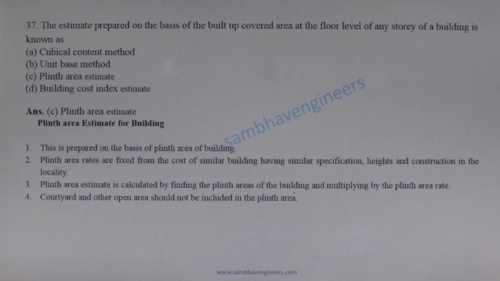Plinth area rate is fixed from the cost of similar buildings in the neighborhood. Plinth area estimate is calculated by finding the plinth area of the building multiplied by the plinth area rate. Courtyard and other open areas should not be included in the plinth area.